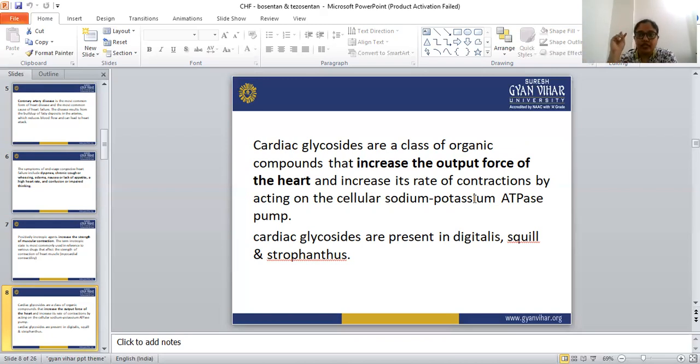So these two types of drugs are used in the treatment of congestive heart failure. The last drug is cardiac glycosides. Among these three, positive inotropic agents, the drugs that decrease the enzyme sodium potassium ATPase, and third, cardiac glycosides, the cardiac glycosides are the drugs mainly used in the treatment of congestive heart failure.